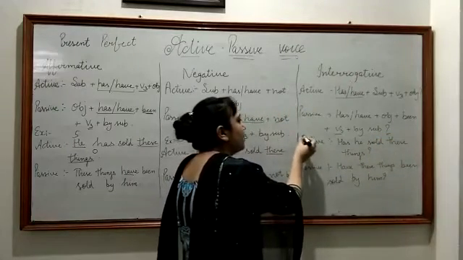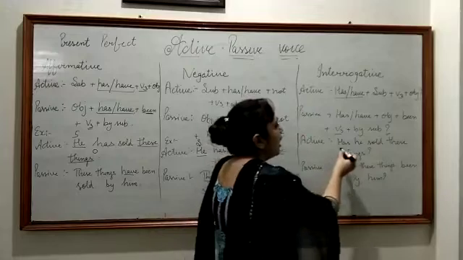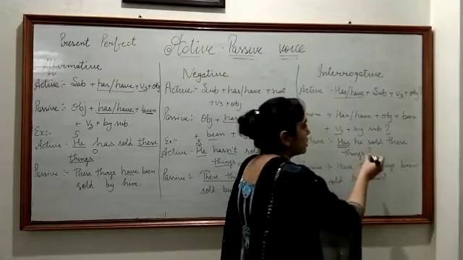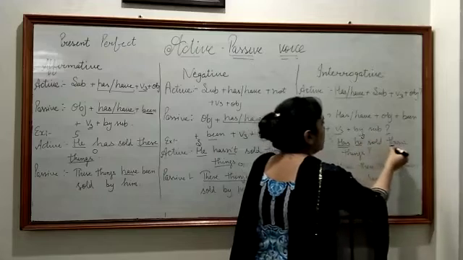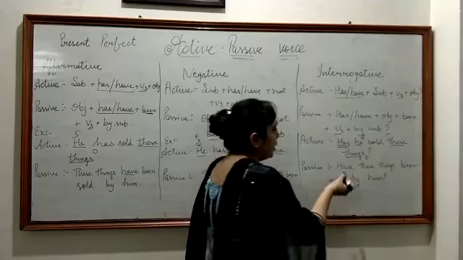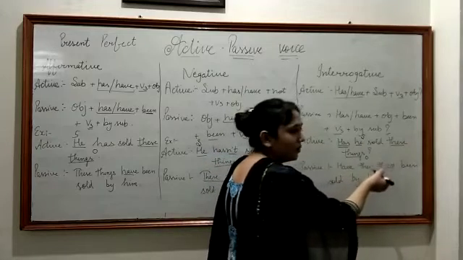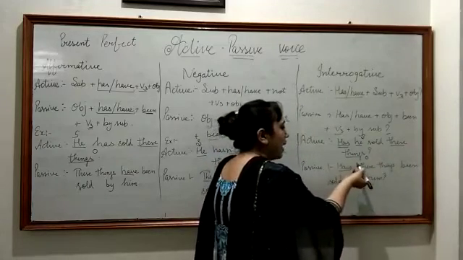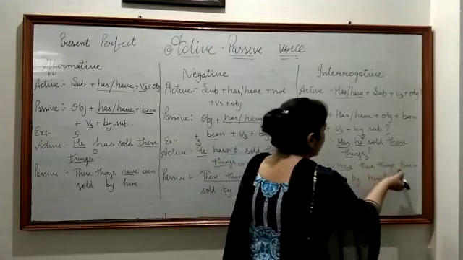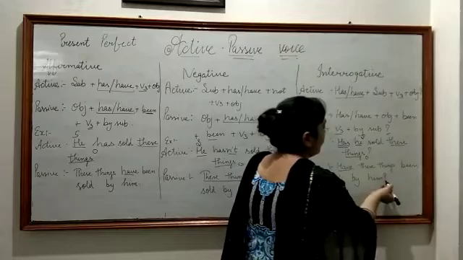So this is your example for interrogative sentence. Has he sold these things? In this, he is your subject, these things your object. When we change it into passive, now again these things is in plural, so your auxiliary verb have will also be used here. Have these things been sold by him? And question mark.